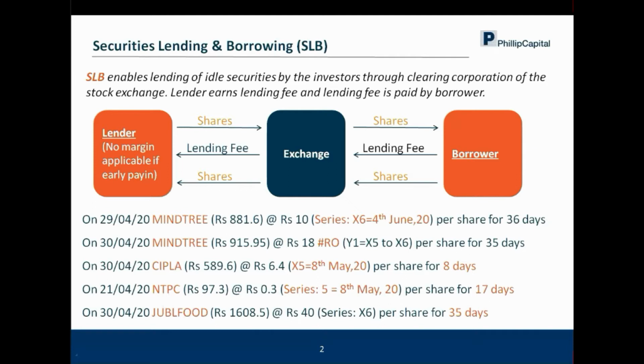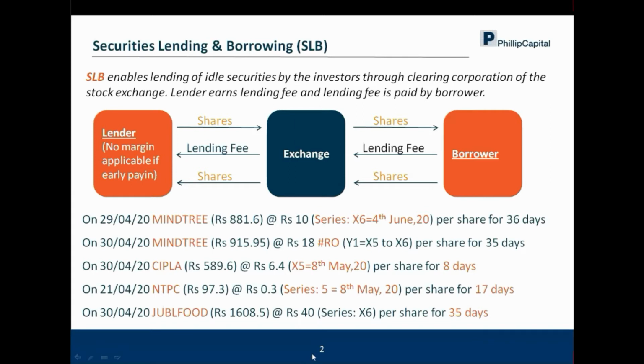From the exchange, they go to the borrower, which is the first step. The borrower pays the lending fee to the exchange, and this lending fee comes to you as you are the original owner of the security. And on the settlement date, which is the first Thursday of every month, the shares from the borrower go to the exchange and go back to the lender, the original owner of the security.